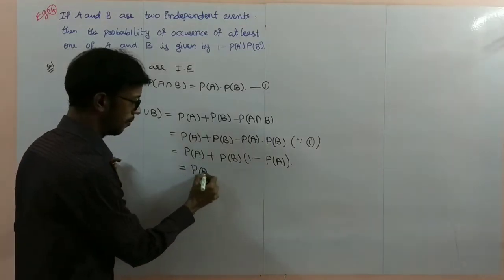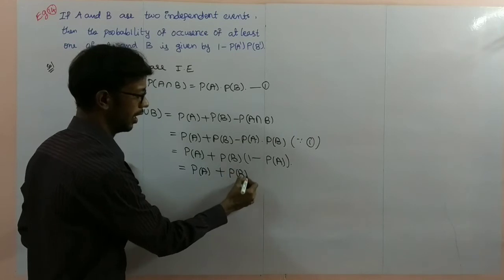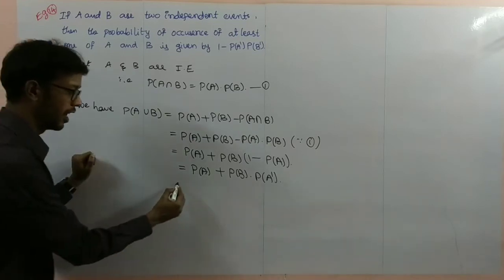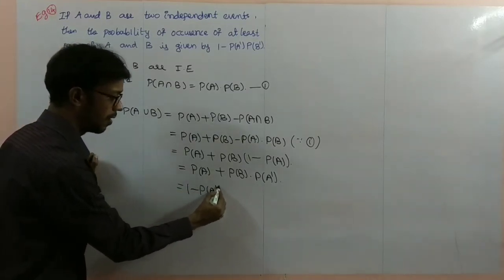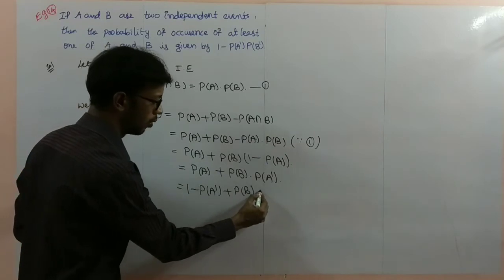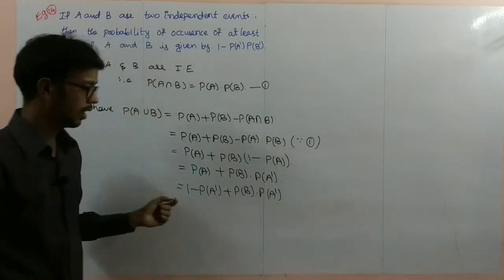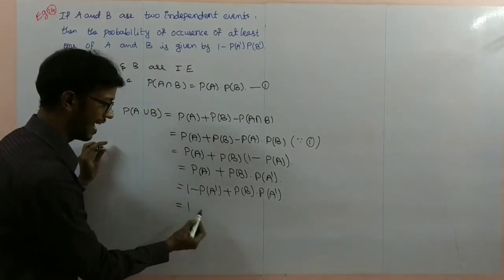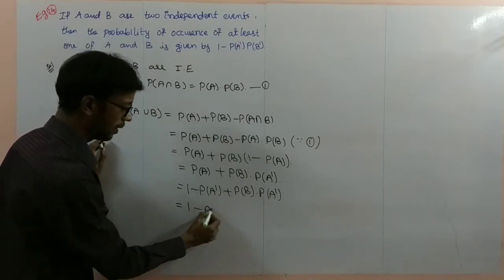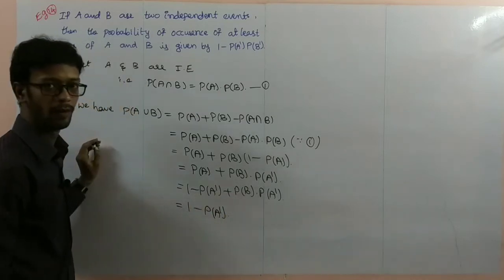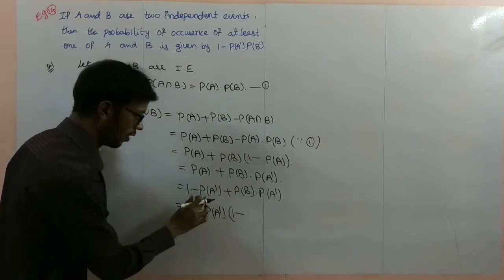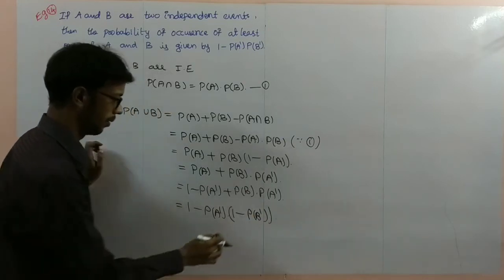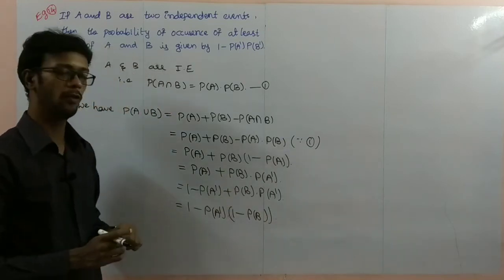Next step I'll take here, P of A plus P of B into P of A complement. Next, 1 minus P of A complement plus P of B into P of A complement. P of A we can write as 1 minus P of A complement. So next one as it is. In these two, minus P of A complement I am taking common. Now what will you get? 1 minus, sorry, P of B, just P of B.